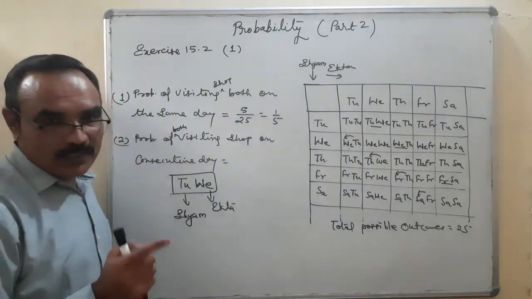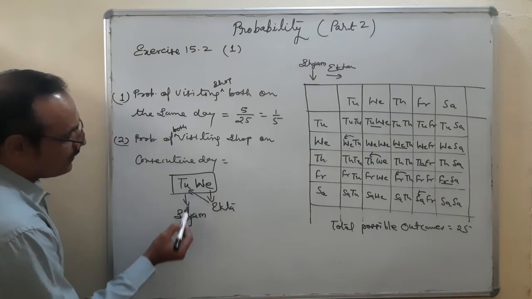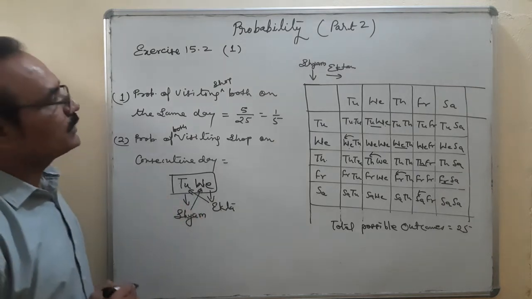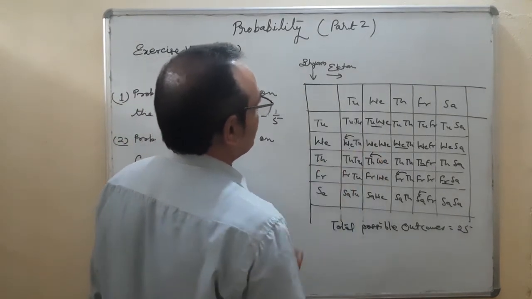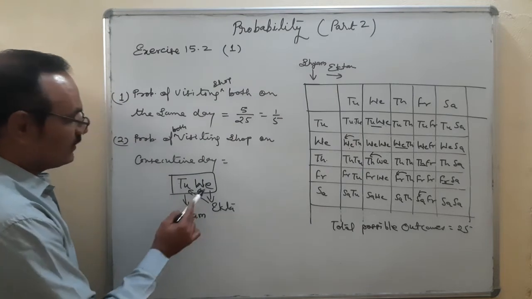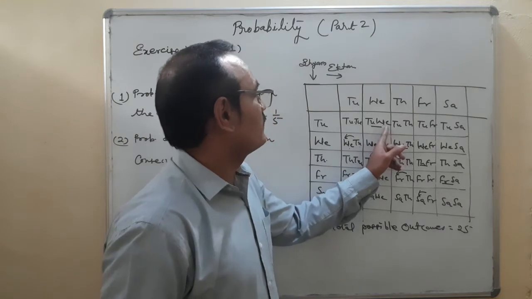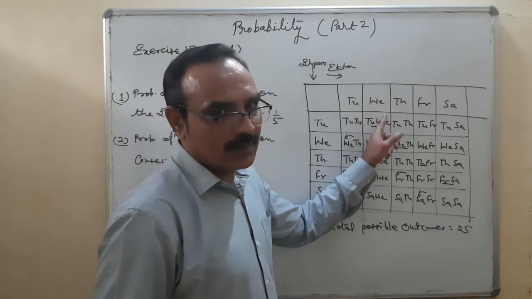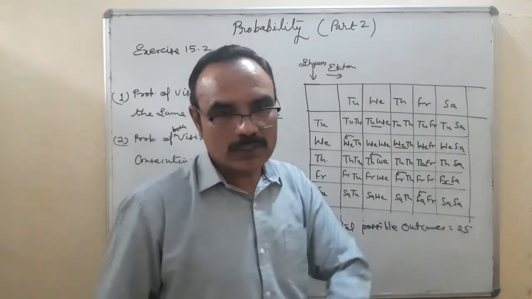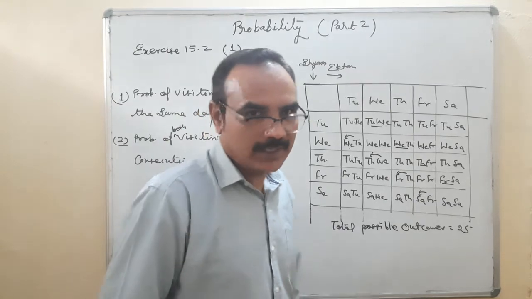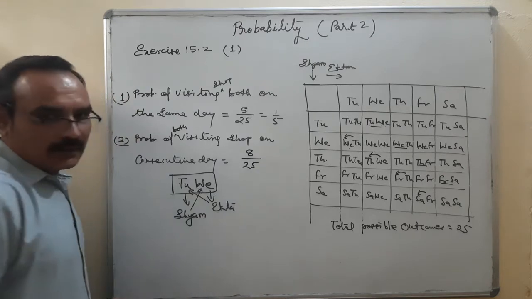Now the second case, in which on Tuesday Ekta is visiting and Wednesday Syam is visiting. So that means we have to change all these: Ekta Syam, Syam Ekta, and so on. So total possible outcomes are 4 plus 4, 8. So here we write 8 upon 25. Is that okay?